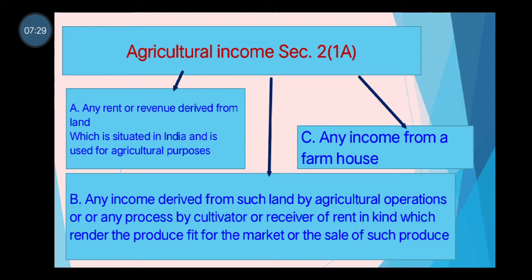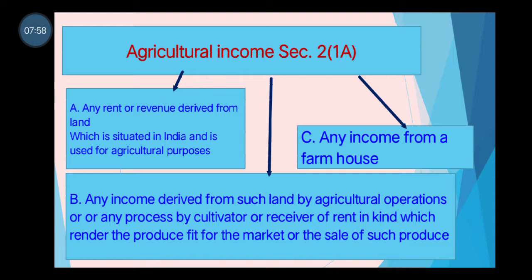Okay, so if you are receiving income in the form of business income, you have to compute that income just like we compute profits and gains of business or profession. Okay. And the third thing is any income from a farmhouse. If you are receiving any income from a farmhouse, that is also agricultural income. And the income from a farmhouse is treated as agricultural income if certain conditions are satisfied.